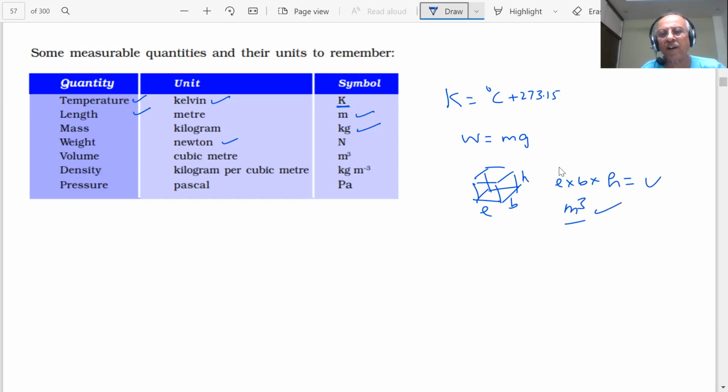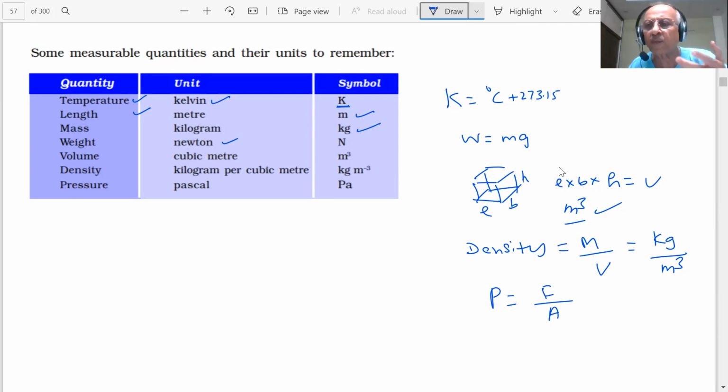And density, what is density, student? Mass per unit volume. The SI unit of mass is kilogram and the SI unit of volume is meter cube, so kilogram per meter cube, kg m^-3. Pressure is force per unit area, which we say in pascals. All these units we should be familiar with because they will be used in numericals, problems, or in any topic. These are some of the units we should be learning.